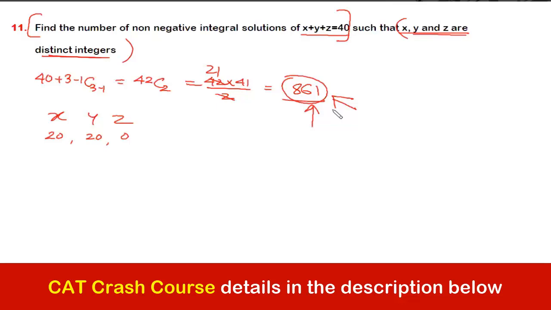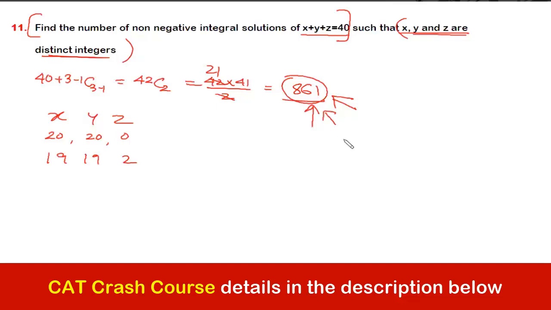But is the case wherein all three distinct? Obviously not. I hope you are getting it. Right? Similarly, something like let me take say 19 19 and 2. This 2 need to be taken out from this number of cases.